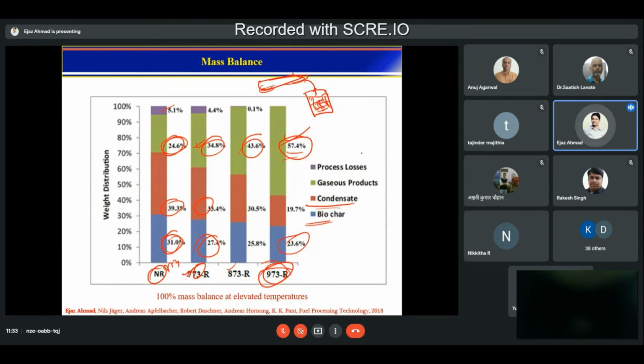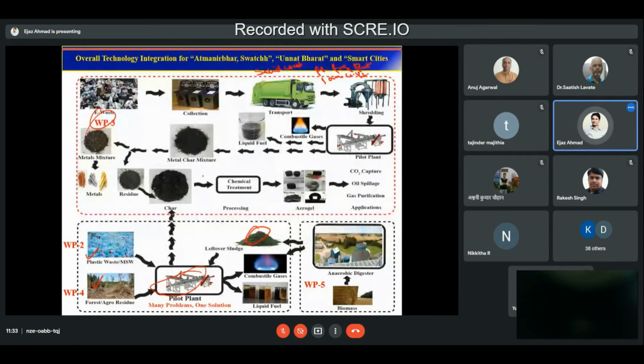Now it depends on the feed. You take plastic, you will get combustible gas, liquid fuel, and some char. If you take forest or agro residue, you send it to thermocatalytic reforming, and then you will get combustible gas, liquid fuel, and char.